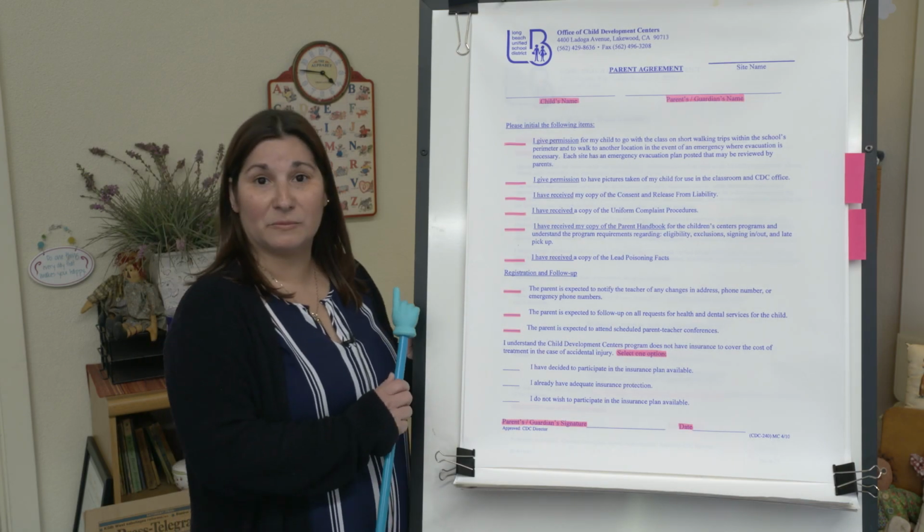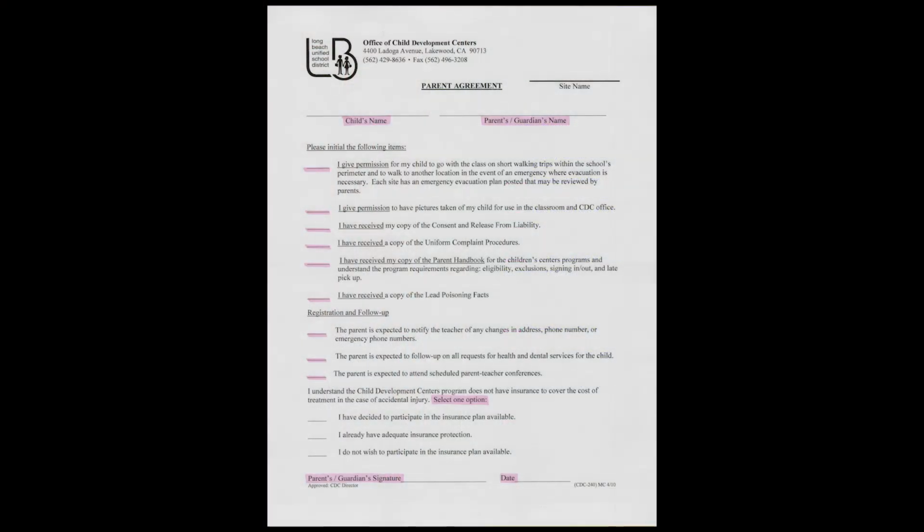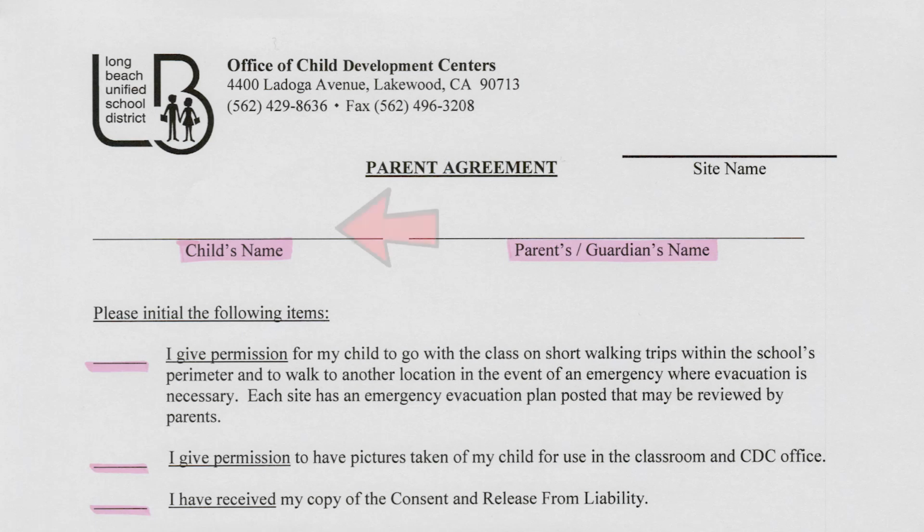This form that you're going to be going over for the rules and regulations, this will be the first page. This is your parent agreement form. This form is giving us permission to take your child on short walks around the center. On this form, please make sure that you first fill in your child's name and your name right here.